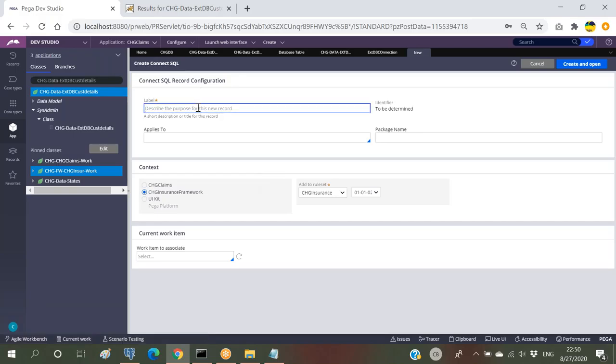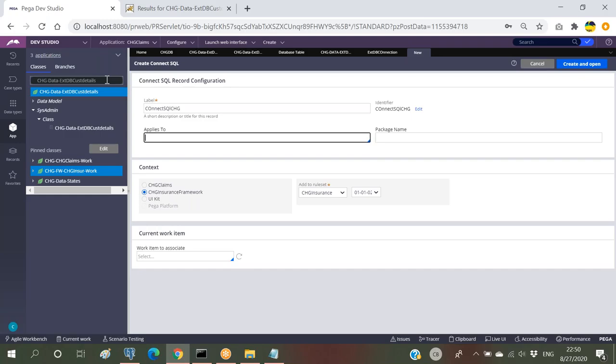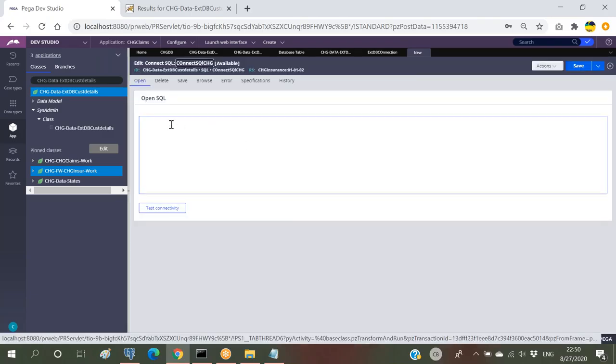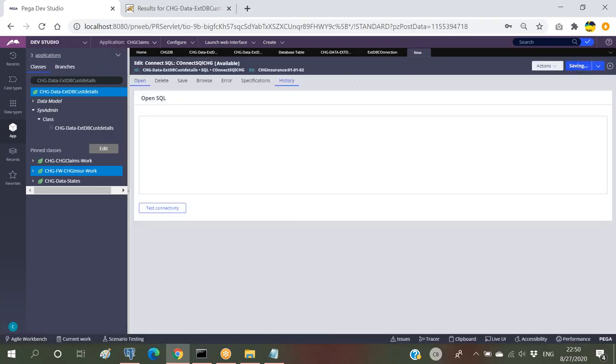Connect SQL is a rule where we can interact with the external databases, where we can make use of these RDB methods. Okay, so I want to access from here. The package you can give like SQL. So I'm creating it and opening it. This is how a Connect SQL rule will look.